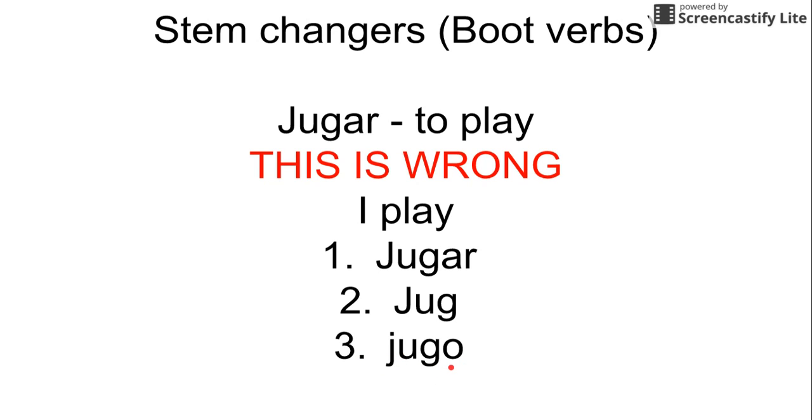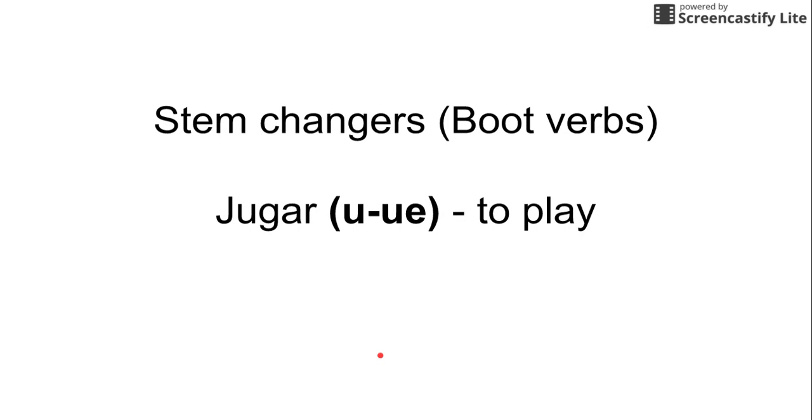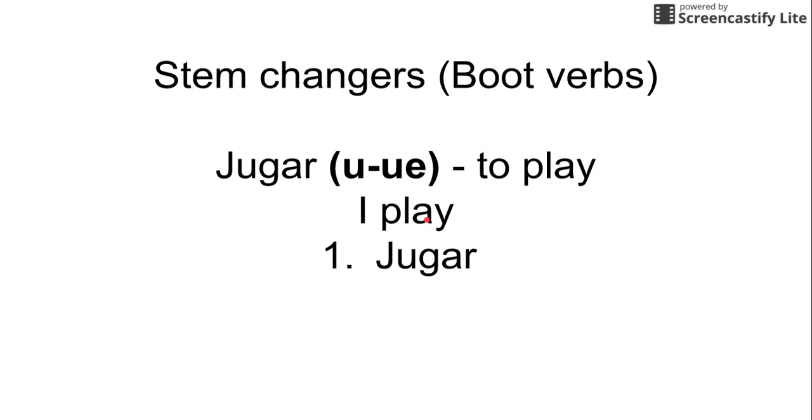Except this does not mean I play. This is jugo, okay, which is a different word. It's close, but it is not right. Jugar is a stem changer, a boot verb. When we learn new boot verbs, we'll always see this in parentheses until we've practiced with it for a while and we're familiar with how it works. In the parentheses, it will mark one letter that is within the stem, in this case U, and it will denote that it changes to another couple letters, in this case a U and an E. Let me show you how this works. So jugar, a U to UE stem changer, and we want to say I play instead of just to play.